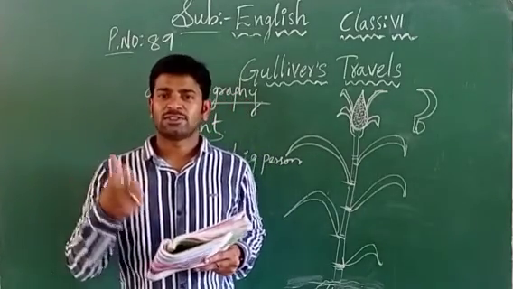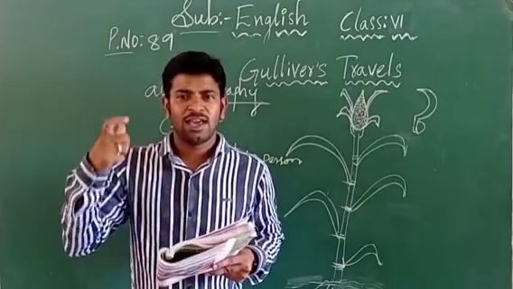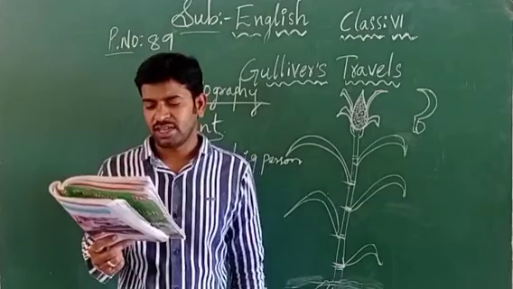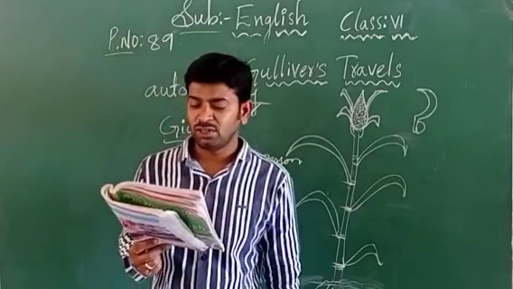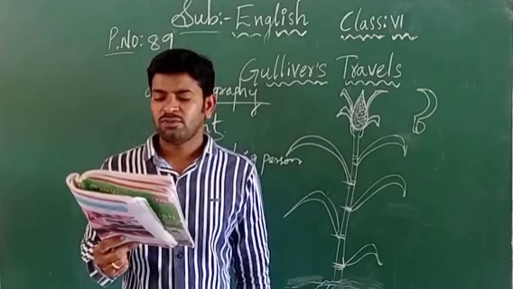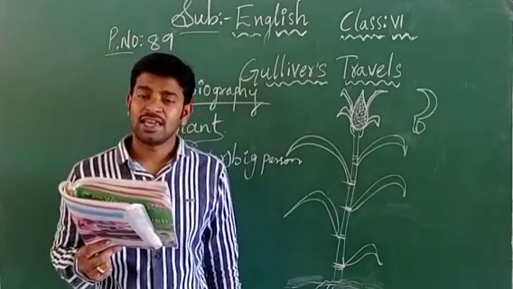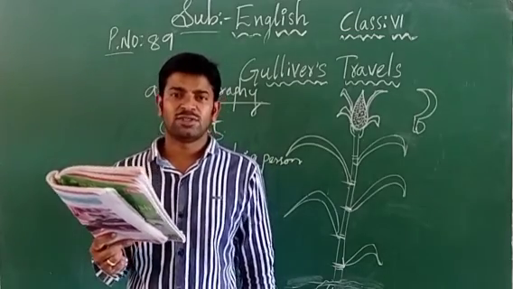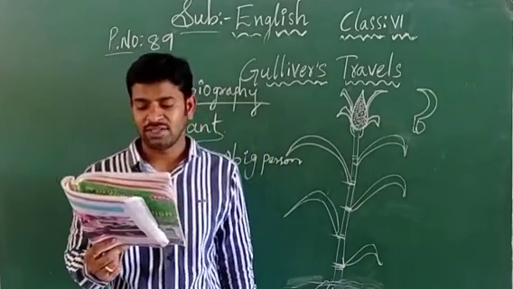Because the monster would take me near his ear, and I would tell something to him, but it was useless. Vain is nothing but useless. That means they did not understand his language.